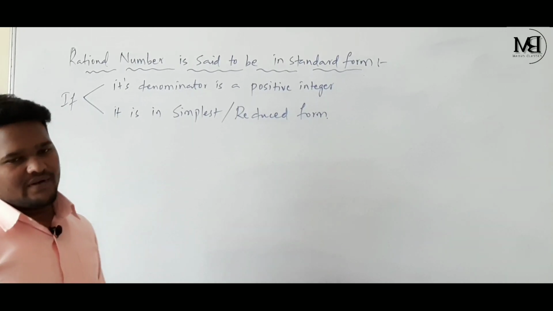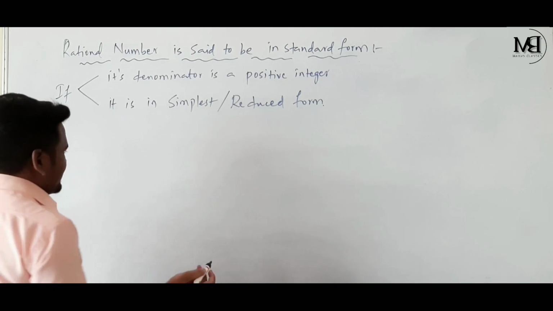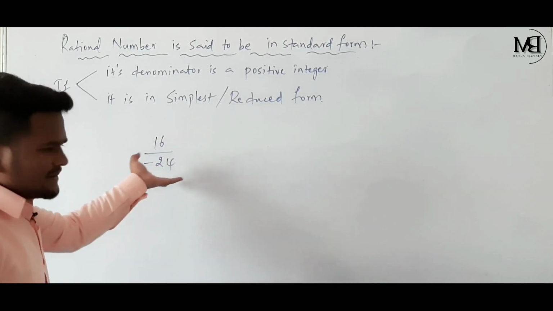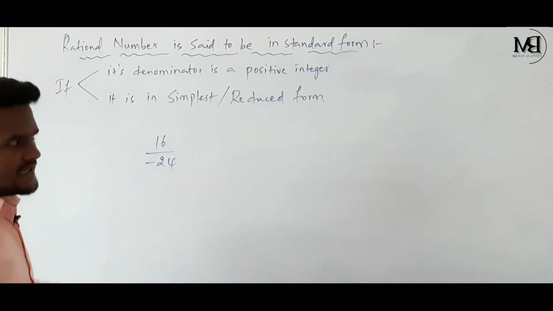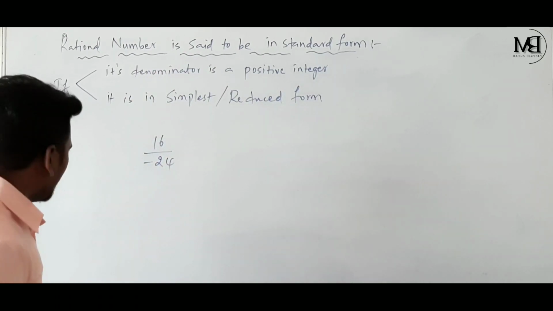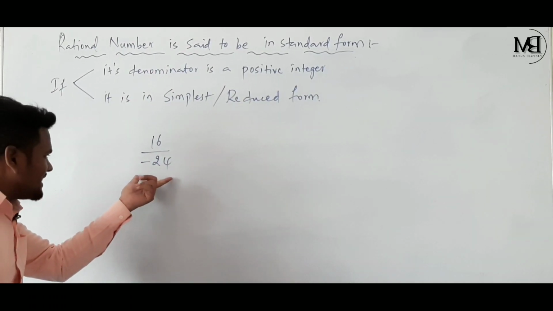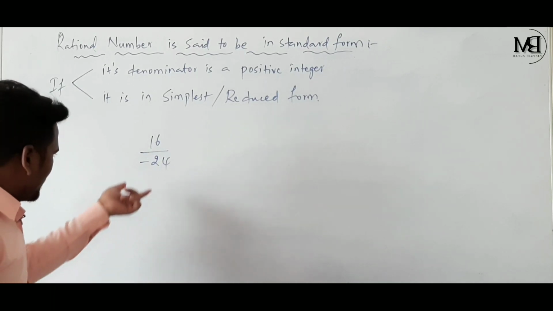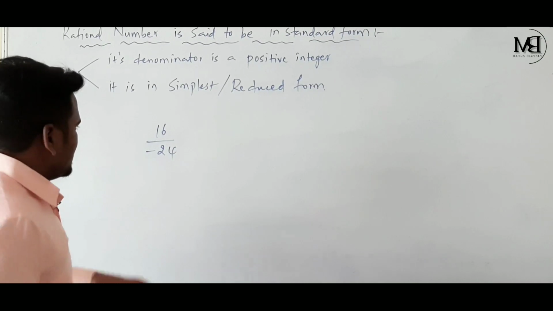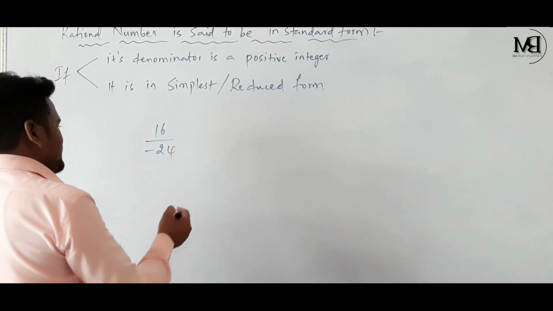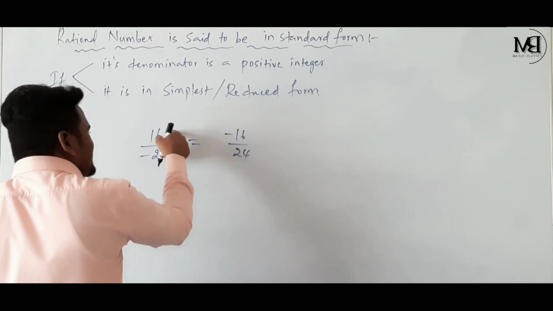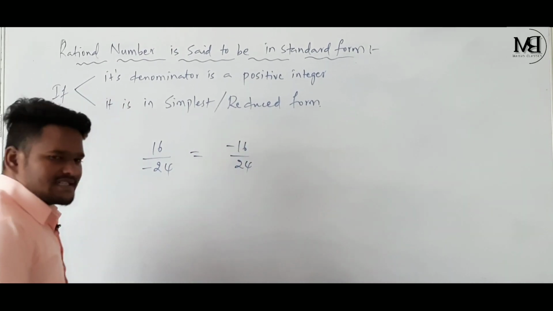Let's check by taking one example. See children, if I take one example, 16 by minus 24, is this rational number in standard form? Let's check the two conditions. First condition, its denominator must be a positive integer. If we check the denominator, here the denominator is a negative integer. So we have to convert it into positive. Yes, let's convert this 16 by minus 24 into minus 16 by 24.